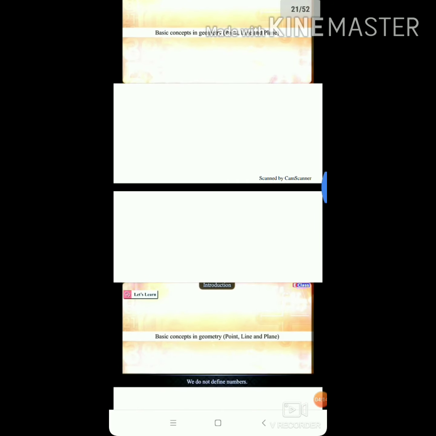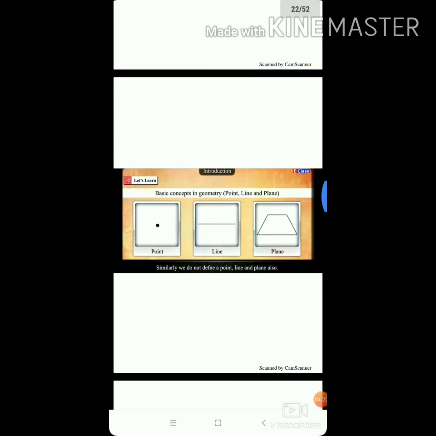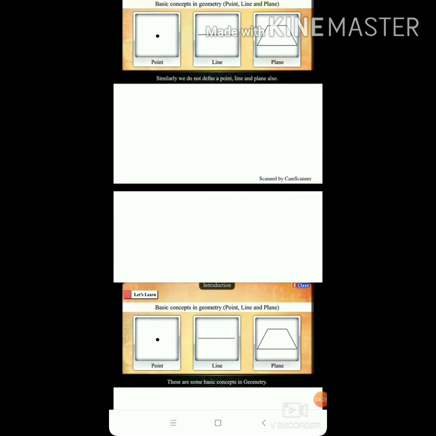The first topic is basic concepts in geometry: point, line and plane. We do not define a number. We can't define numbers. Similarly, we do not define a point, line and plane also. These are some basic concepts in geometry.